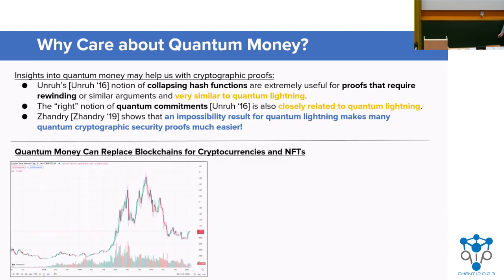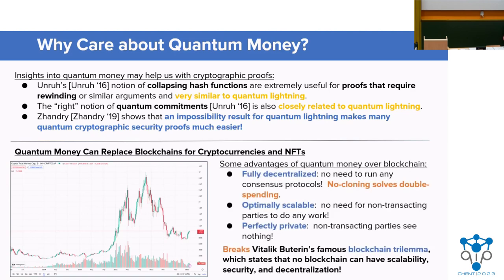So, here's a graph of the cryptocurrency market cap today, and I know many of you might groan at this, but it's over $1 trillion. And in the very long term, if or when everyone has quantum wallets, quantum money could replace blockchain-based cryptocurrencies and NFTs as the most popular choice of decentralized currency or token. And there are a number of really strong advantages of quantum money over blockchain.